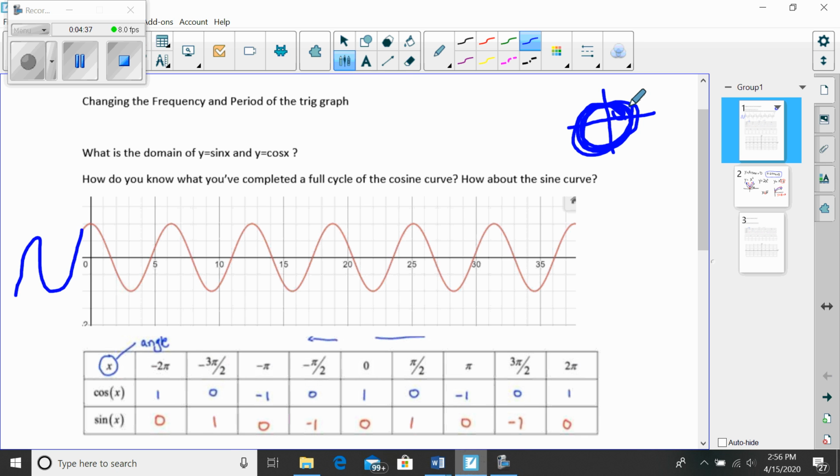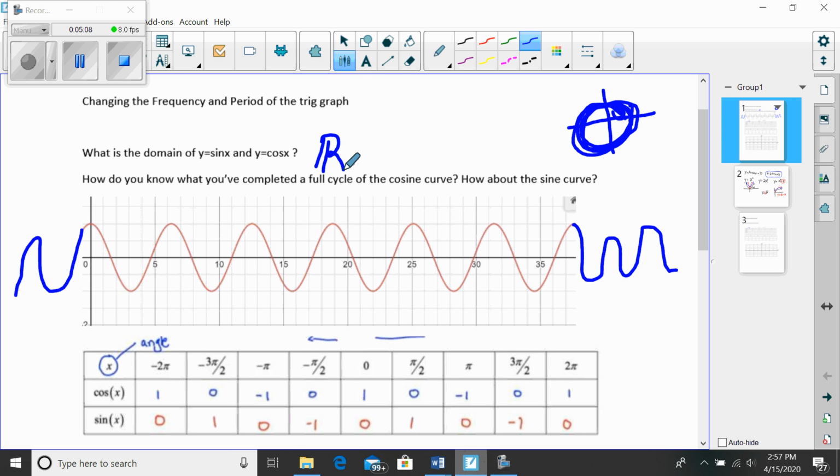An angle of 10,000 would have some reference angle between 0 and 360 that I would be able to plot, to plot the x coordinate for cosine or the y coordinate for sine. I showed you out to about 40, but this would keep going and going because I can go around the circle forever and ever. And that's what makes the domain of sine and cosine all reals.